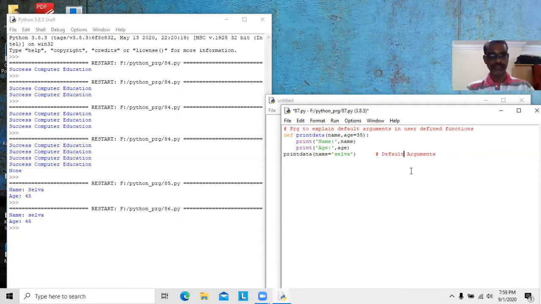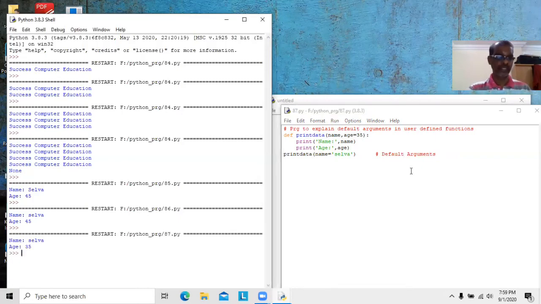We will see the output first. See here, Selva 35. So, first, default values will be assigned to parameters, that is, 35 will be assigned if the values are not present in the function call. Here we are not giving any value or argument for age, that is why the default value 35 will be assigned to age. The second point is that the number of arguments need not match the number of parameters.